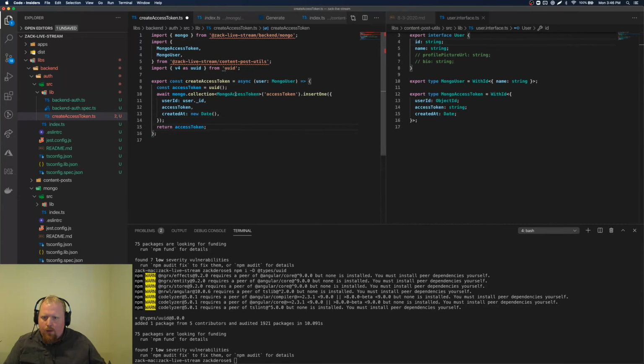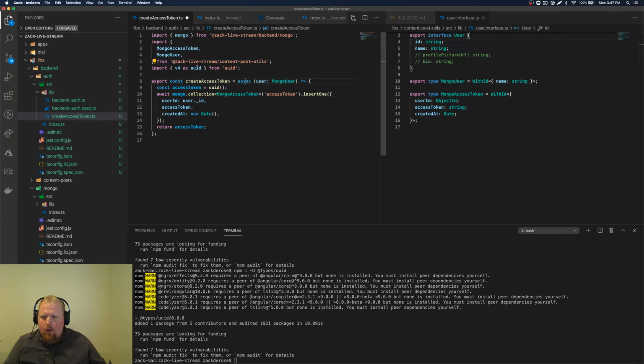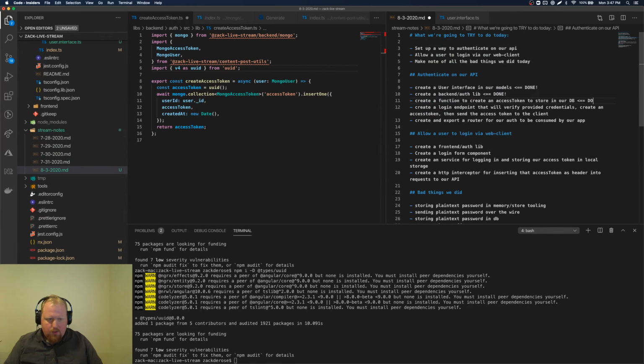So we got that here now. Let's see. When we see access token, that's any still. Does this still not have typings? Let's try restarting, so if we can get some typings from that. If not, we'll just move on. Okay. Oh, there we go. So we could give it some options, but for now we're just creating that string. I think this is sufficient for now. This will give us a way of creating an access token and setting it. So this accomplishes this task right now.